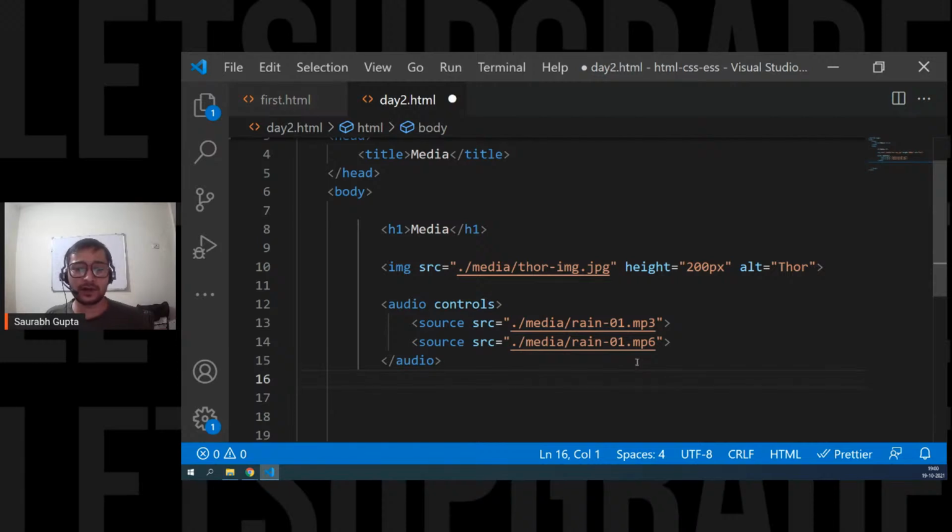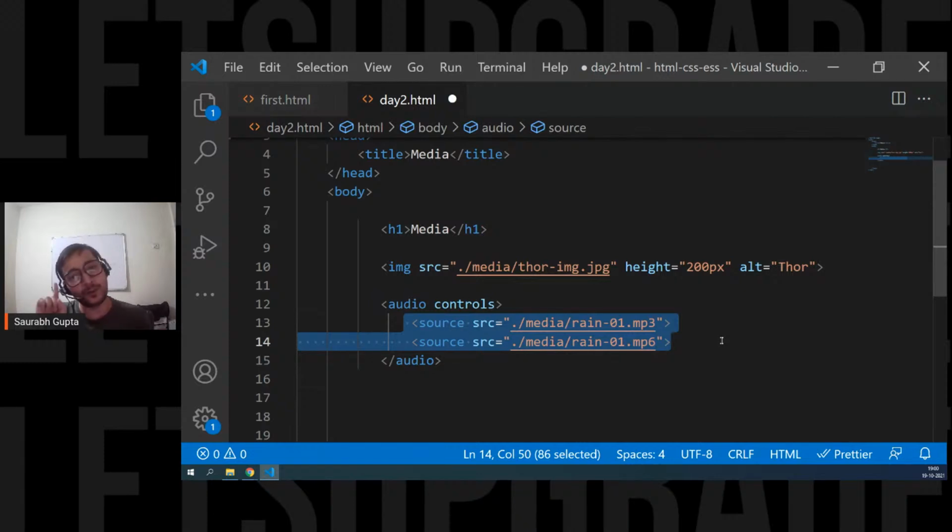If both are working in the same browser, what happens? No, only one source works. Whatever source works, other sources are skipped. So don't worry about what if both the sources work for a browser. Will both play? No, only one will play. Why did you close audio but not image, please? Ganga, see, I closed audio because there is some content in that, right? I told you if a tag is having some content, you open it and close it.